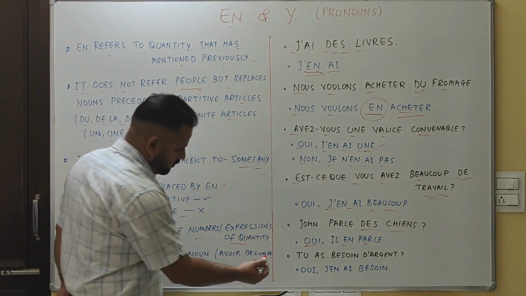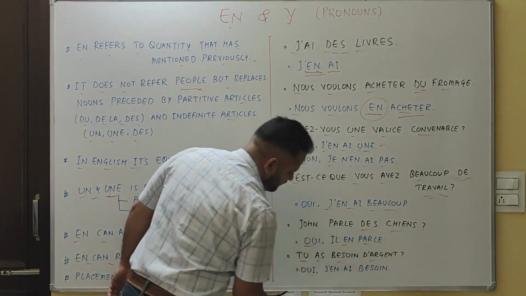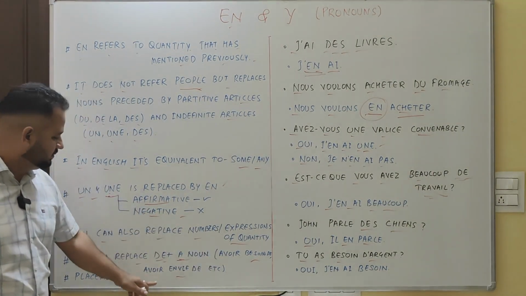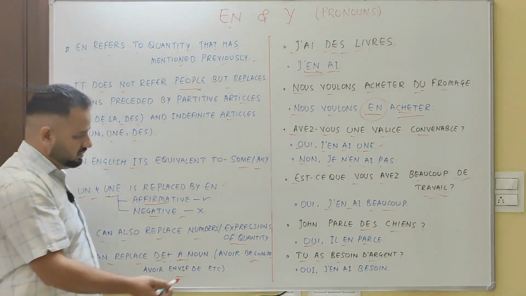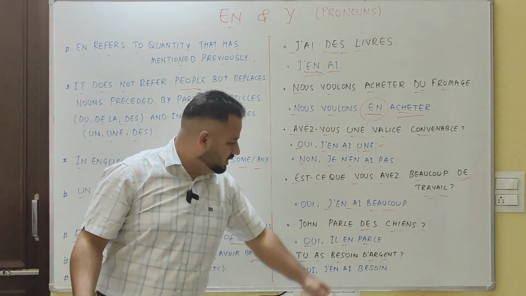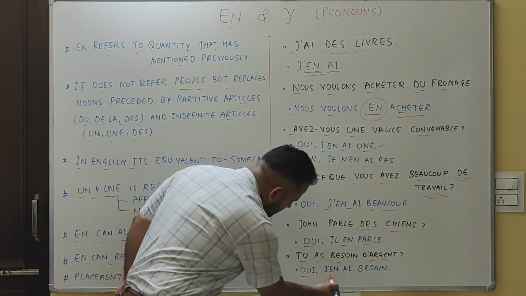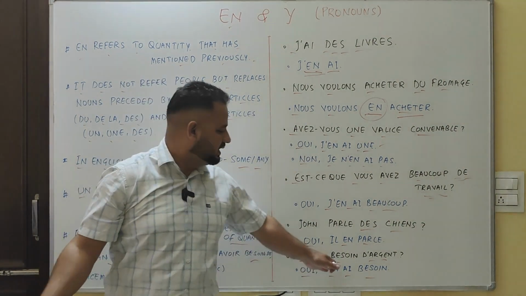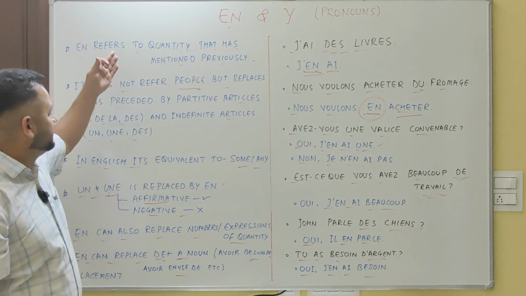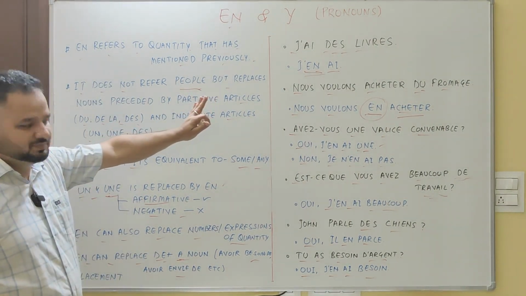There is one more example. Tu as besoin d'argent? Do you need some money? Expression of quantity, or the plus noun, you can say the plus noun here, or quantity also you can say. Answer is oui, j'en ai besoin. Yes, I need some. So I hope all these conditions which we have discussed are clear through these examples.